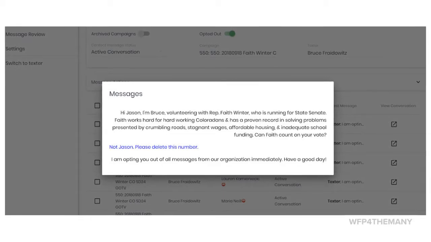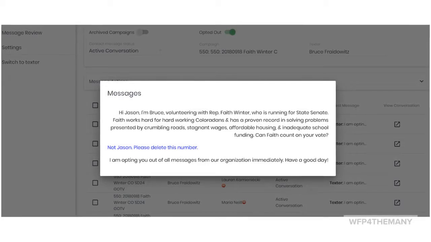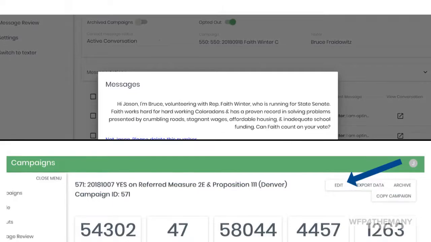You will only be able to detect that the correct voter disposition response was used by reading the replies. Have the campaign script handy for your reference and be sure you are familiar with the Spoke user guide.